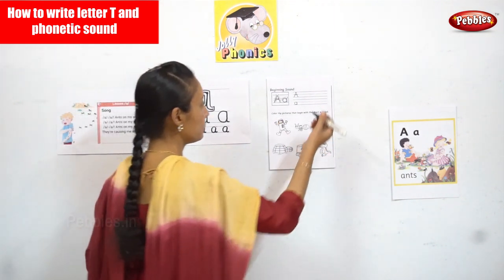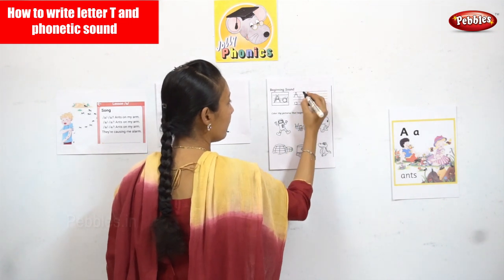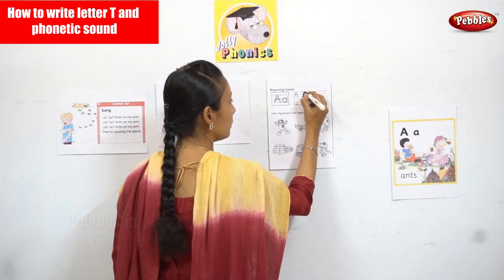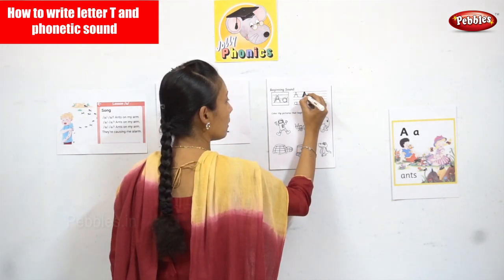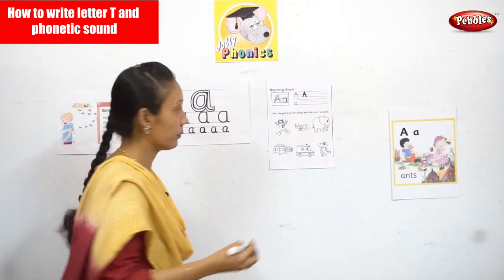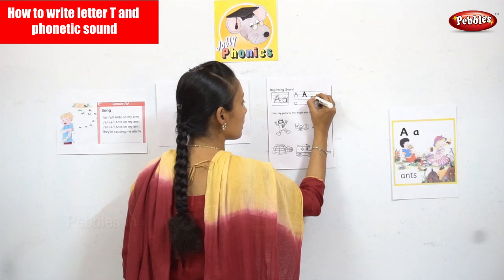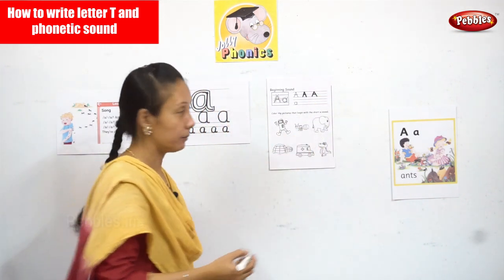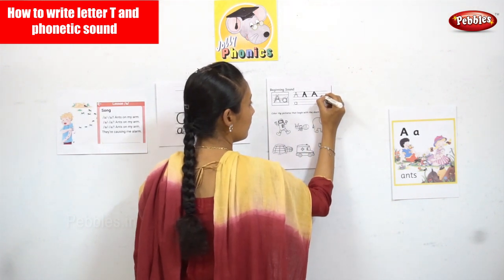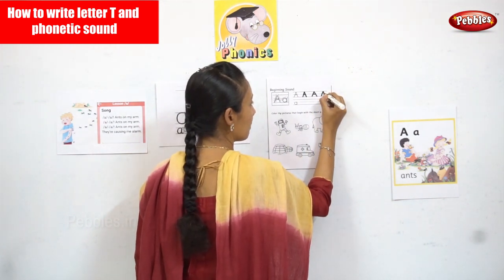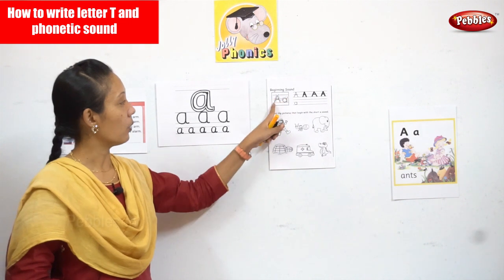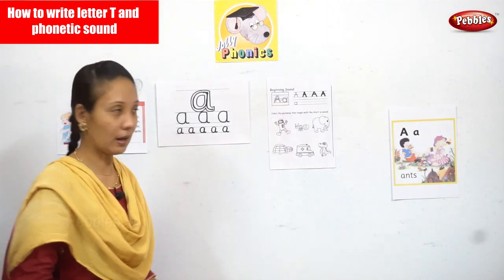Okay, now here is your letter A. You start from down, go up, you come down, and your line in the middle, A. Start from down, go up, come down, a small line in the middle, A. Go up, come down, and your line in the middle, A. Now A and your sound A.